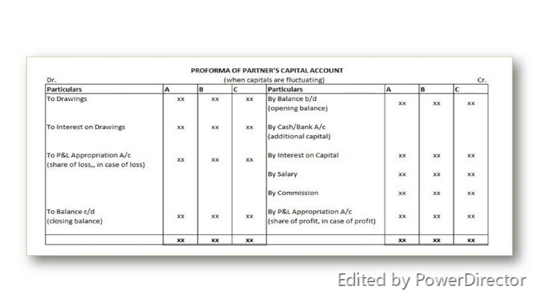So these two are the main capital account methods. Now to give you the concept more clearly, you can notice that after preparing the P&L appropriation account, most of the entries on the debit side of the P&L appropriation account are taken on the credit of the capital accounts or the current account, whereas entries like interest on drawings, which you take on the credit side of the P&L appropriation account, are generally taken in the capital account or the current account on the debit side.